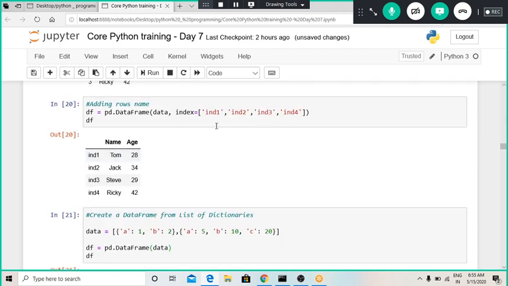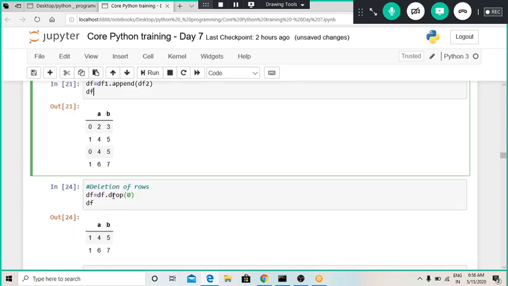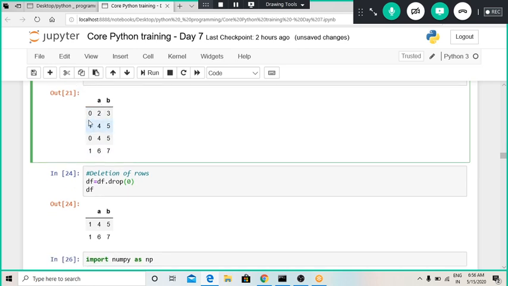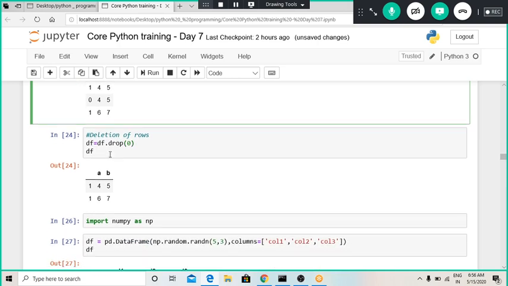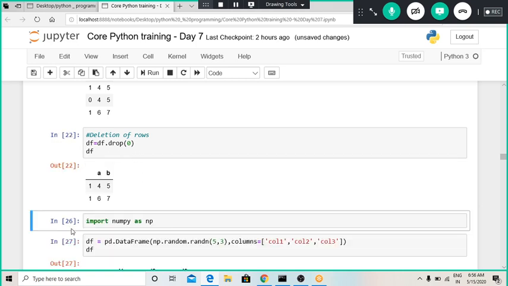I will not go through it because there is no light right here. Then we can drop a row which has index number 0. In this particular data frame there are two rows which have the same index number, because we had just appended the second data frame to the first one. That's why the index positions are not different. So whenever I run this command, all the rows which had index position 0 will get deleted, and only the remaining rows will get displayed.